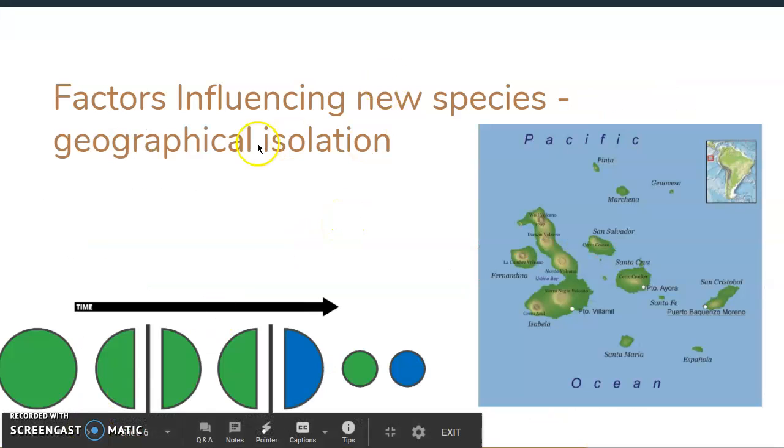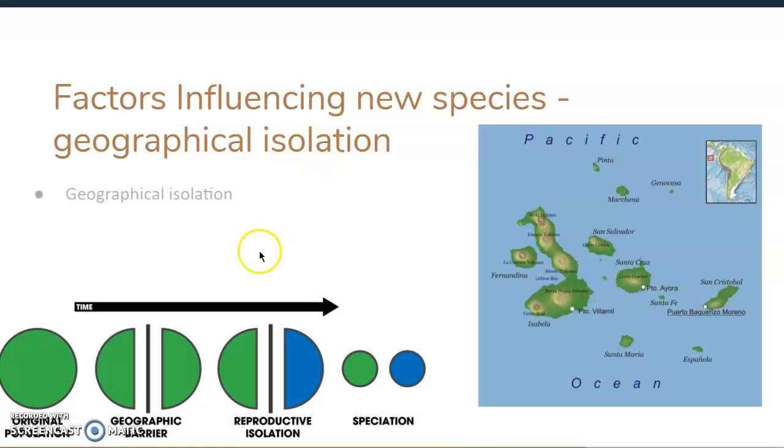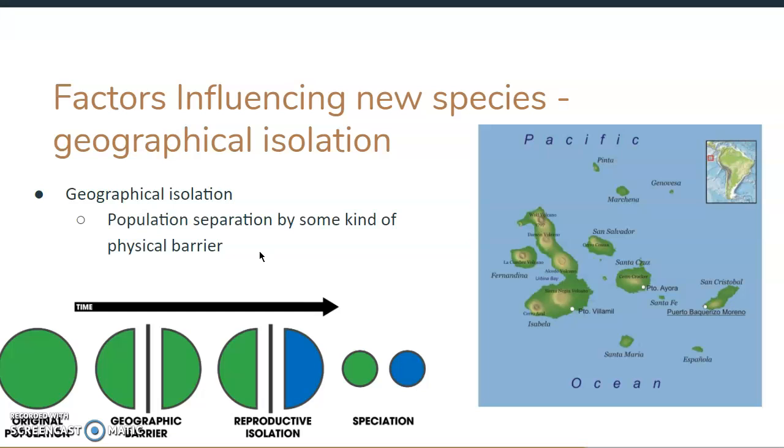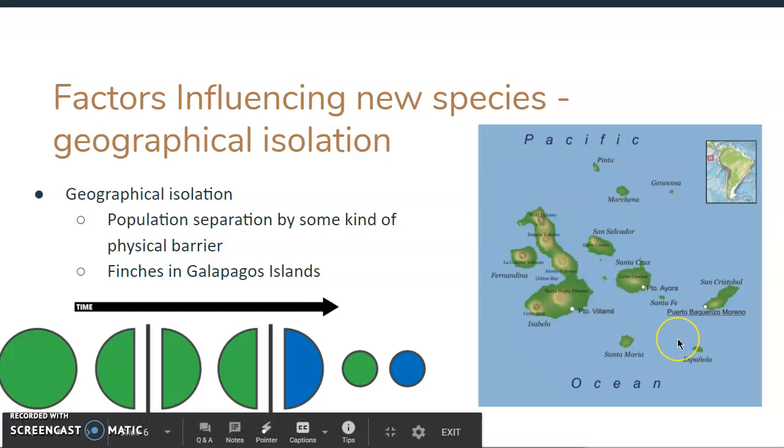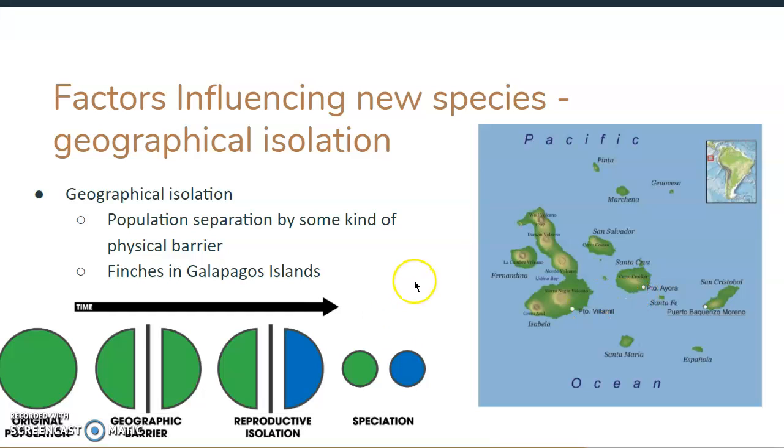And our fourth is geographical isolation. Our definition is a population is separated by some kind of physical barrier. Our best example of this is finches, which are a type of bird in the Galapagos Islands, just west of South America. We can see up here where we are on our big map. On our little map here are all our different islands. These finches were such small birds that they couldn't fly from island to island. So the ocean was a physical barrier that isolated this population.